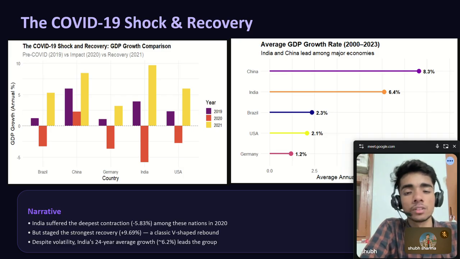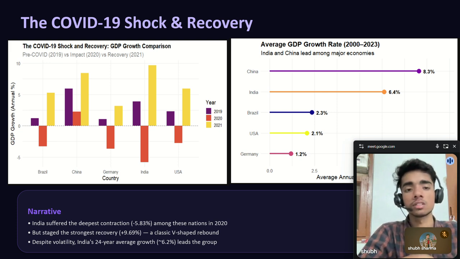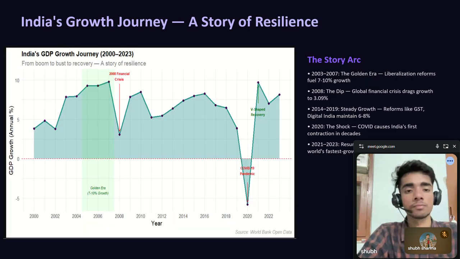The key insight here is that India's growth story is not just about a few good years, it is also about resilience.